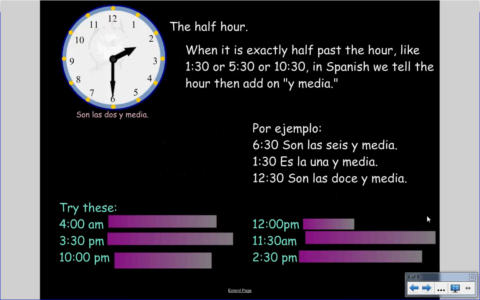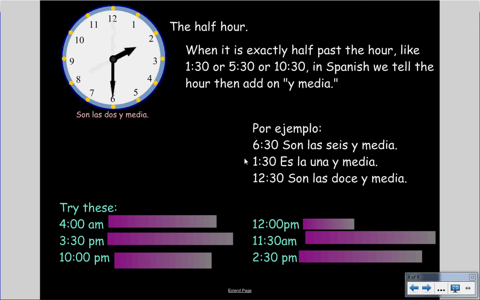Okay. Once we have the hour down, we can start talking about the half hour. In Spanish, we use the phrase y media to talk about the half hour. So that's like saying it's half past, like 9:30, 1:30, 2:30, 3:30, so on and so forth. So for example, here on this clock, you could see that it's 2:30. So first I would tell the hour, and then I would tag on the phrase y media. So I would say son las dos y media.